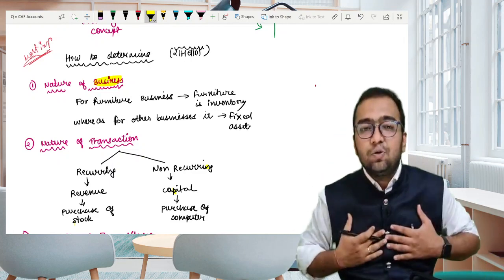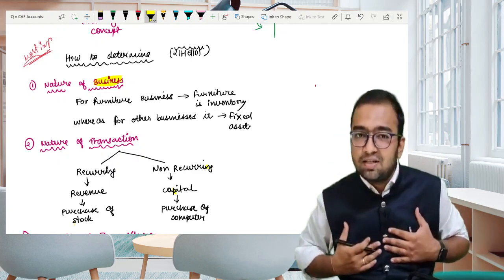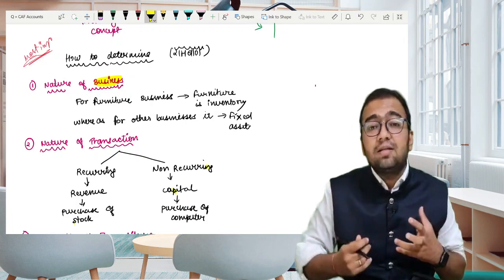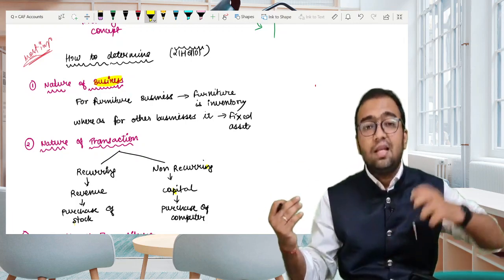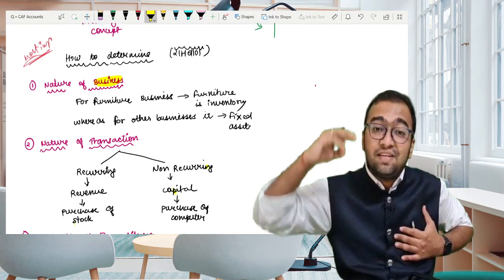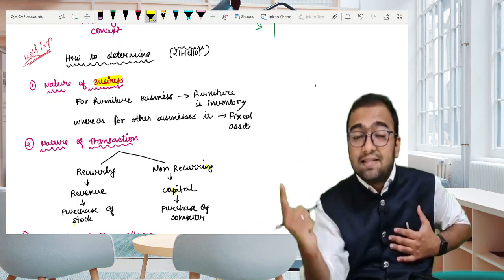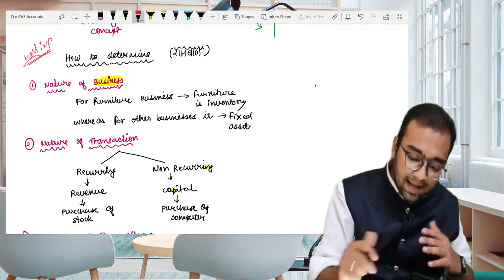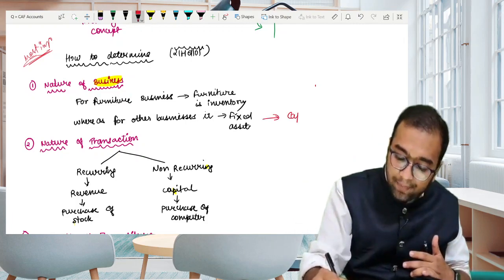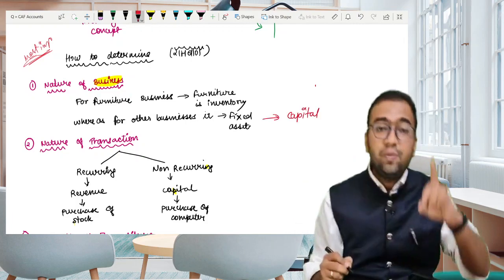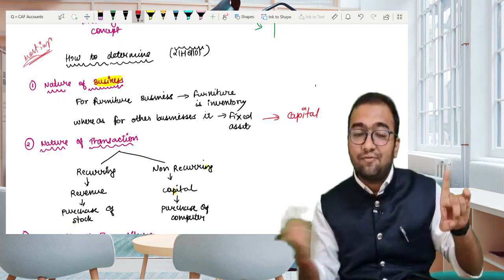Suppose we are into stationery business and we are purchasing some furniture. Then in that scenario it would be classified as capital expenditure. Why?